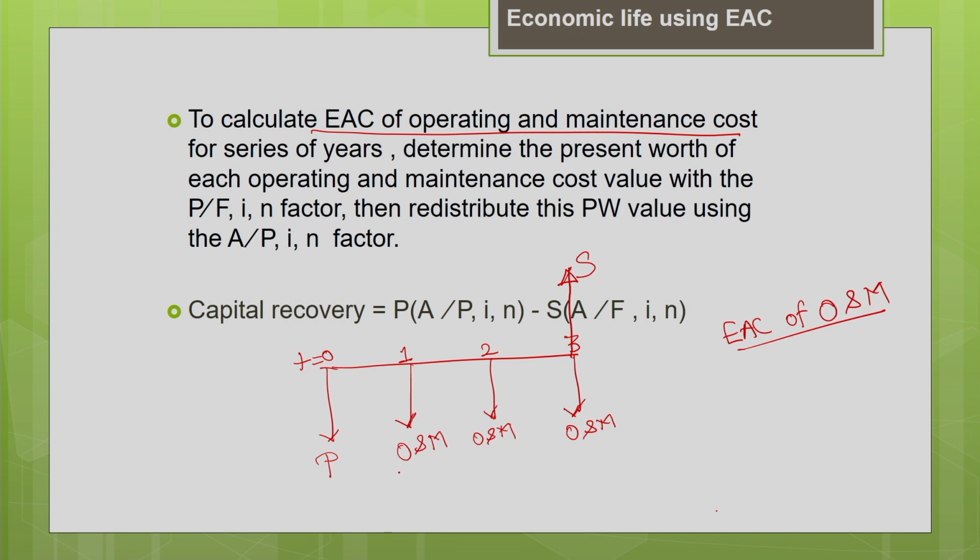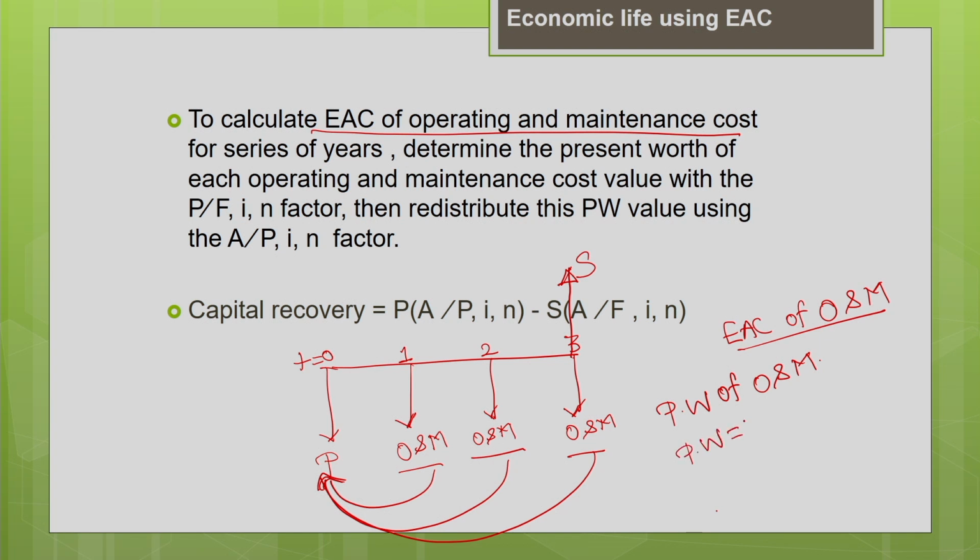Okay. So these operating and maintenance costs are occurring at different time periods. The first thing you are going to do is convert these cash flows occurring at different time periods to a particular time, say t equal to 0. We have to convert all these cash flows to time t equal to 0. That means you are going to find the present worth of the operating and maintenance cost. How to find the present worth? You have to use the present worth factor.